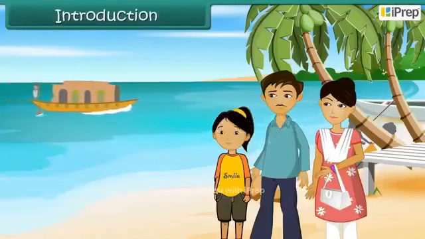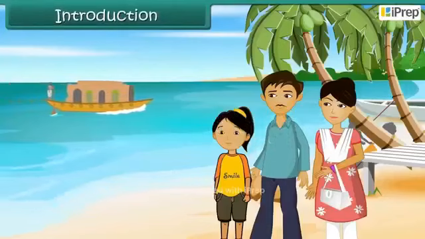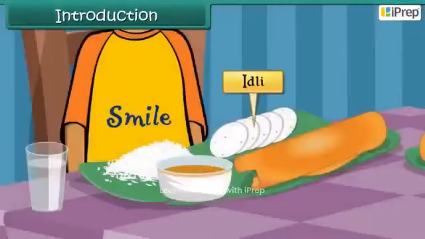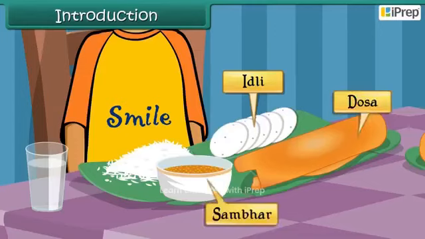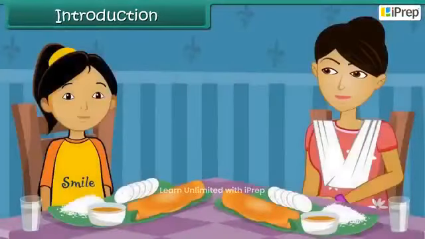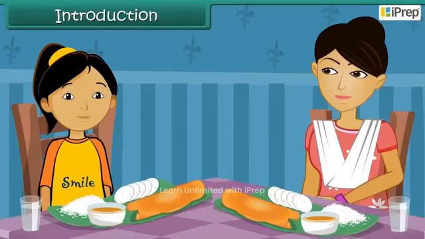Meena's family were on holiday in Chennai. They ate idli, dosa, sambar and rice over there. It was very tasty. Meena asked her mom why her mother could not prepare these dishes in Kashmir. This is what her mother replies.